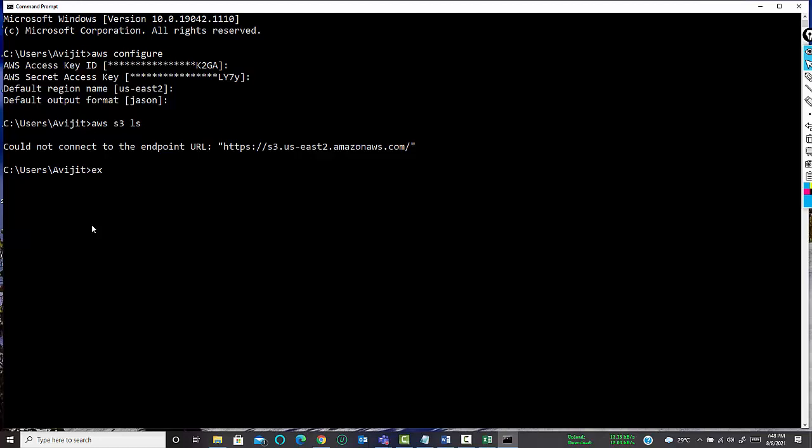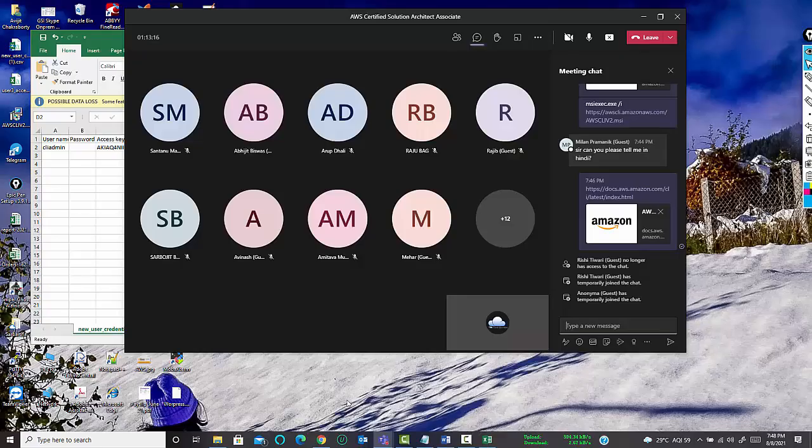Can't we use PuTTY? Yeah, we can use PuTTY, but in that case, you have to give access to the SSH port, number one. Number two, if you want to access a Linux-based EC2 instance, you can also use PuTTY on that.